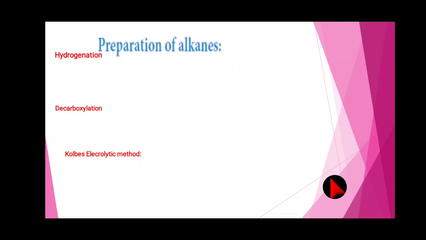So, next we move to the preparation of alkane. Alkane means single bond, saturated. Hydrogenation, decarboxylation and the Kolbe electrolytic method. So, these are the methods used for preparing alkane. The first we will see hydrogenation. Hydrogenation means what? Addition of hydrogen.